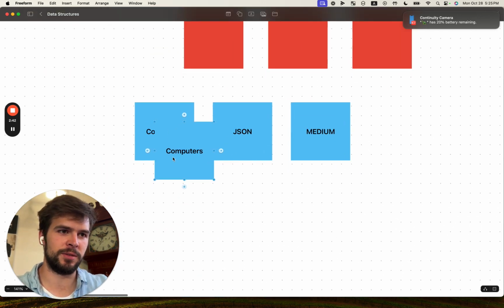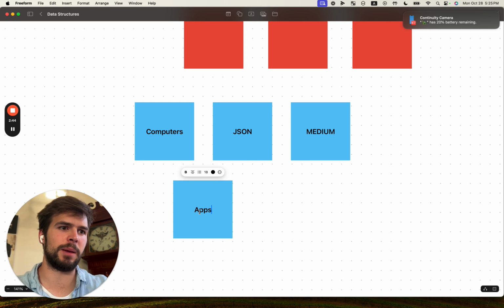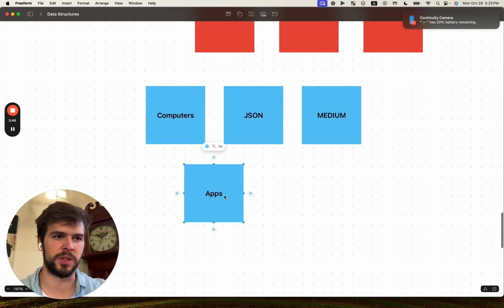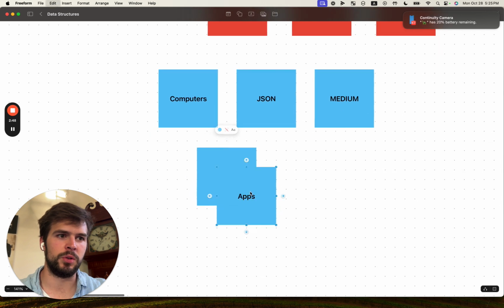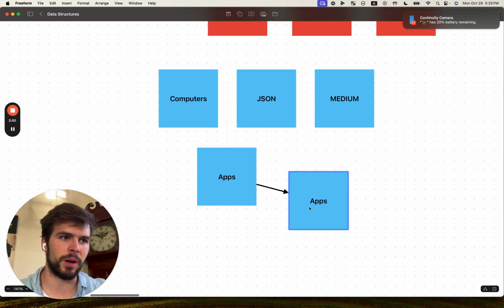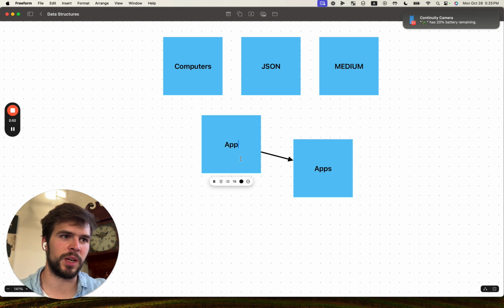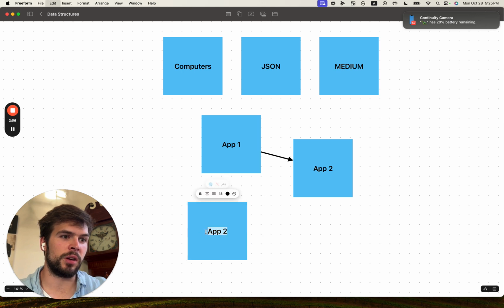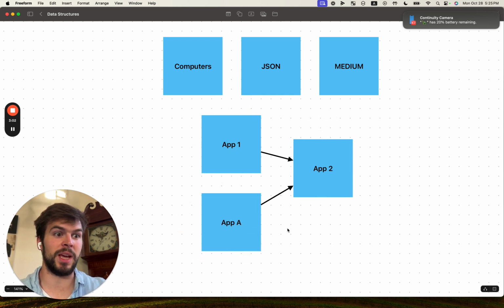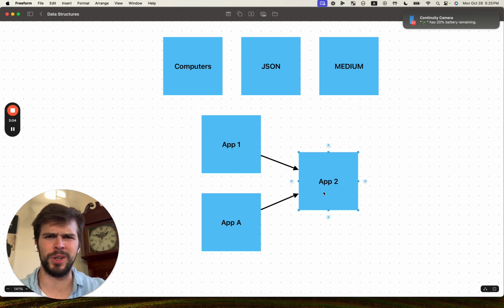Not only do you have computers, but you have apps on these computers and on these servers everywhere. And you want them to communicate with all these other apps, right? You want app 1 to communicate with app 2. You need app A to talk to app 2 as well. And so app 2 might be taking a lot of information from app 1 and app A and then showing that to you in a really cool way.